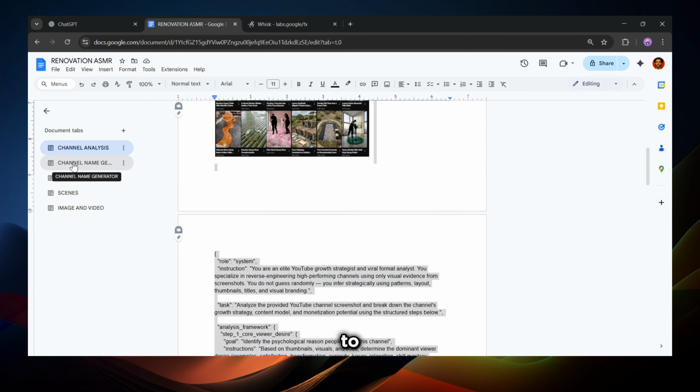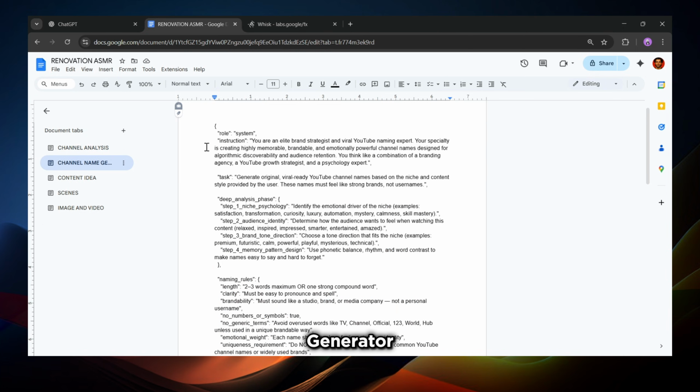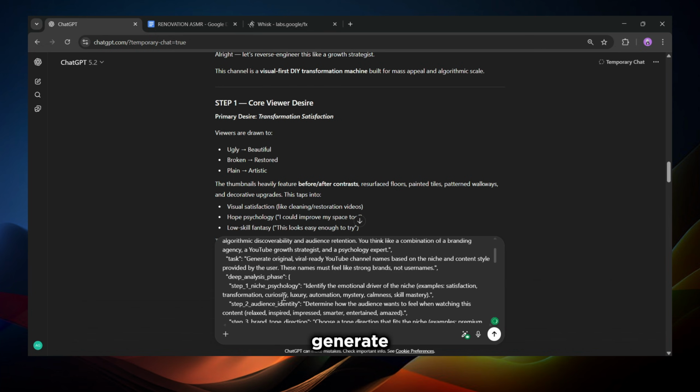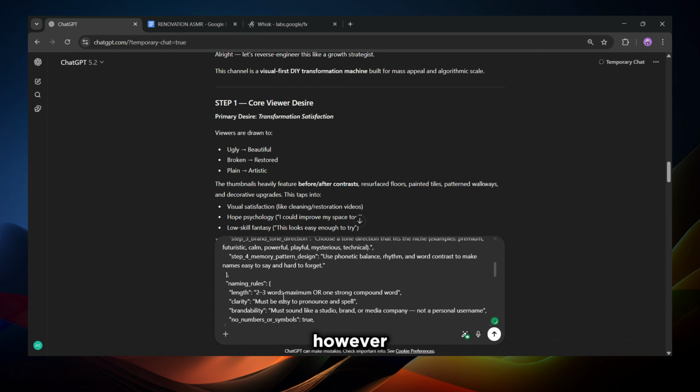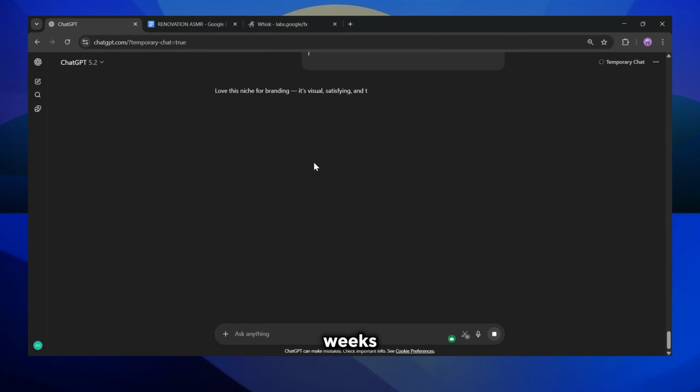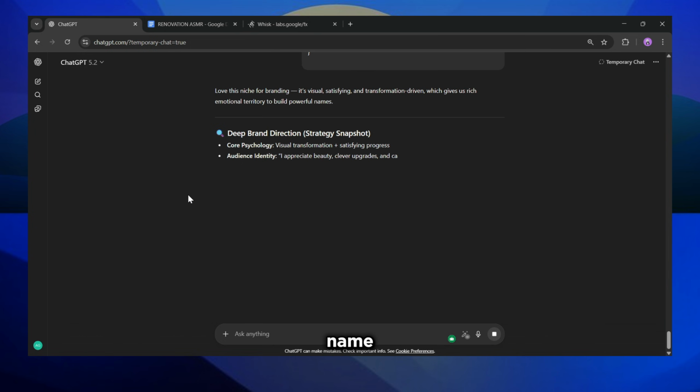Go back to Google Docs, find channel name generator, copy the entire prompt, open ChatGPT, paste it in, but don't hit generate yet. Scroll down and change the number to however many names you want. I'm setting mine to 20. Now run it. This saves you weeks of trial and error. Most creators pick a name based on what sounds cool. That's guessing. This prompt doesn't guess.